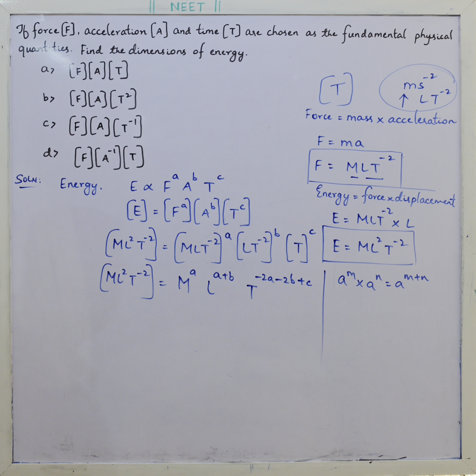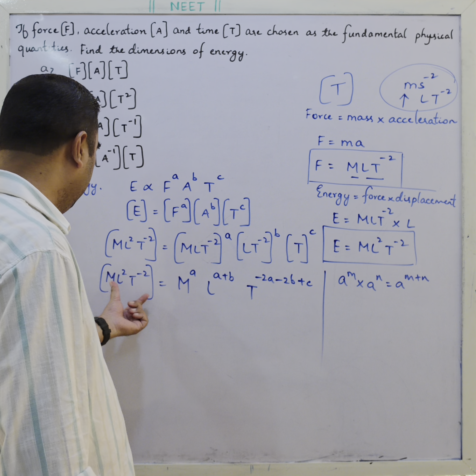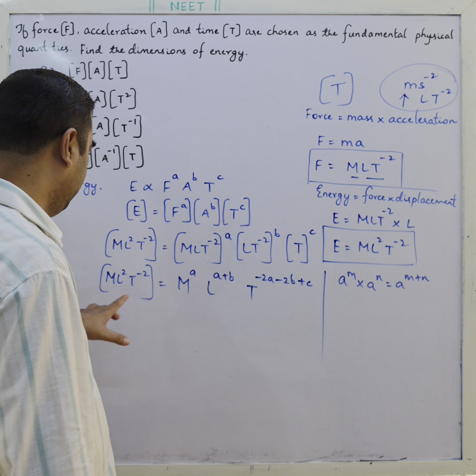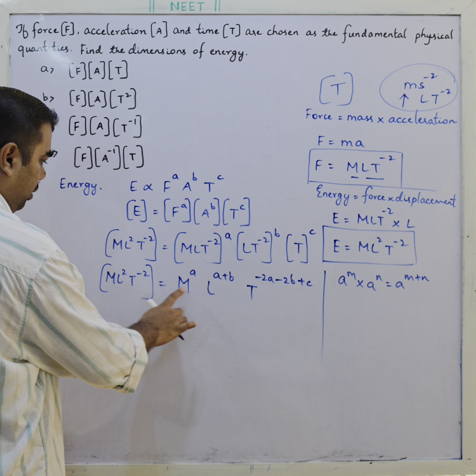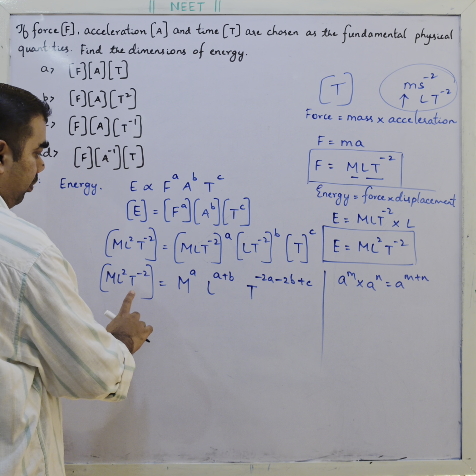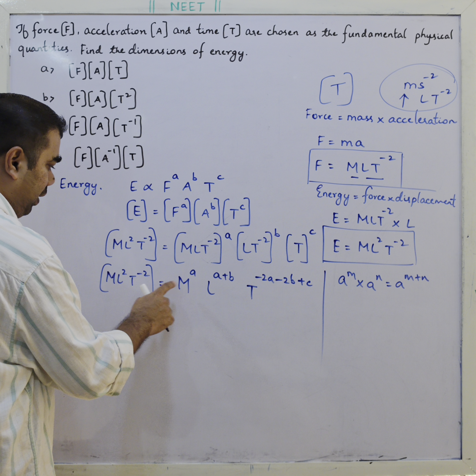When the base is the same, add the powers. Now compare LHS and RHS: mass with mass, length with length, time with time. When you have the same dimensions, equate the powers.